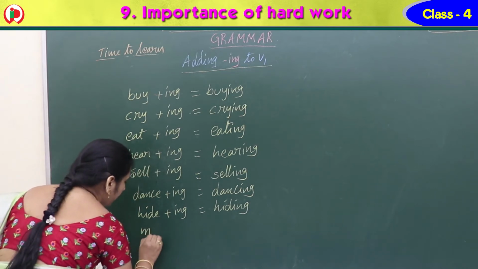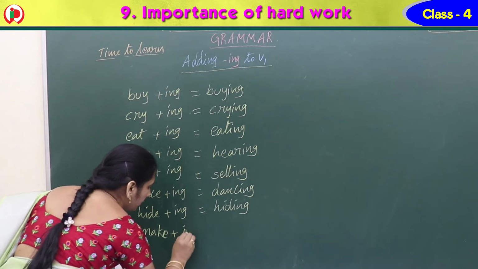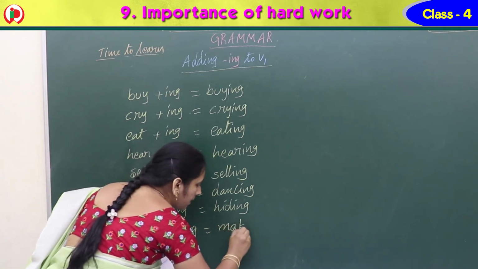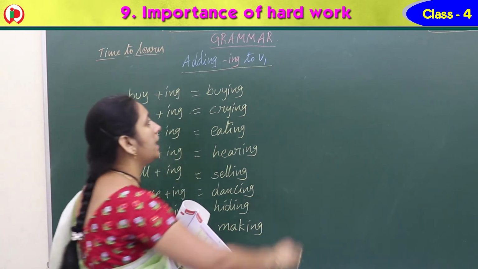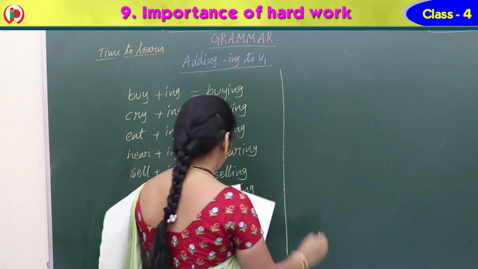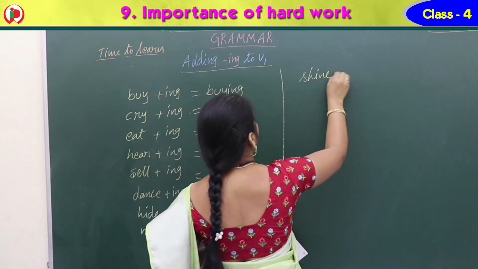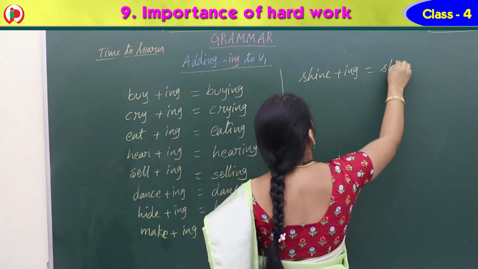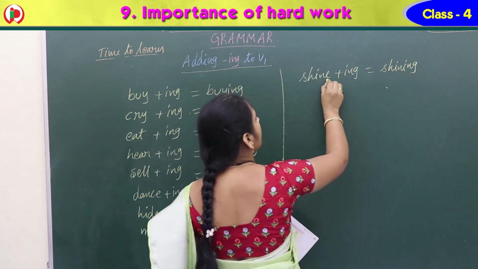Next one, same. Make plus ing. For this also we don't write the E. Then it becomes making, M-A-K-I-N-G. Not E. And here I am writing some more. Shine, S-H-I-N-E. Shine plus ing. Yes, very good, shining. The spelling is S-H-I-N-I-N-G. This E we don't write.